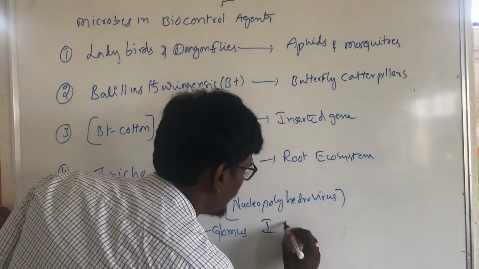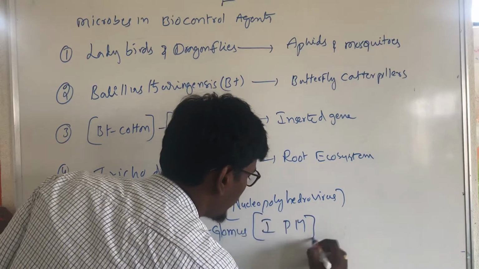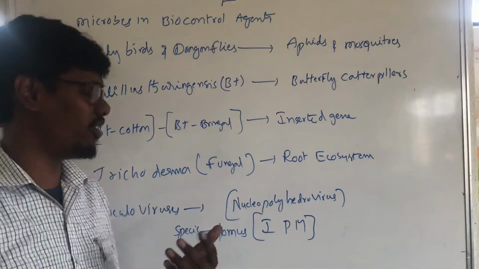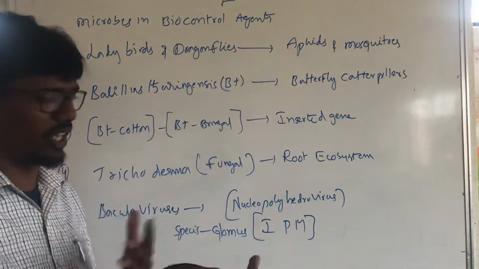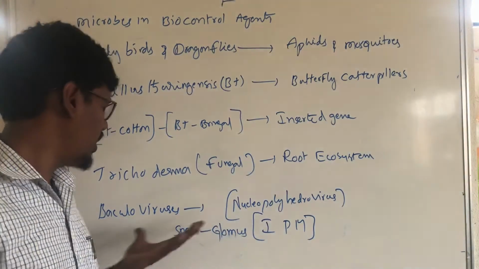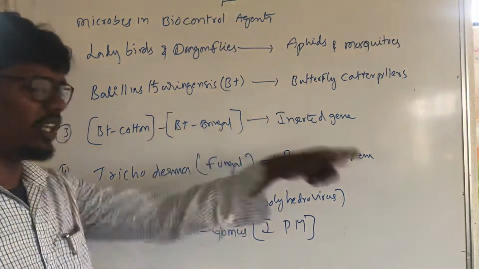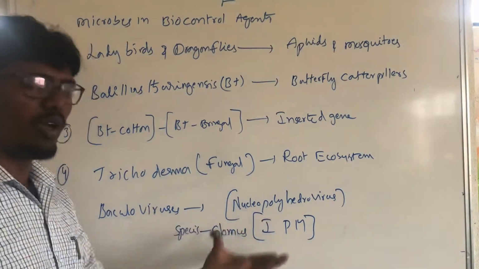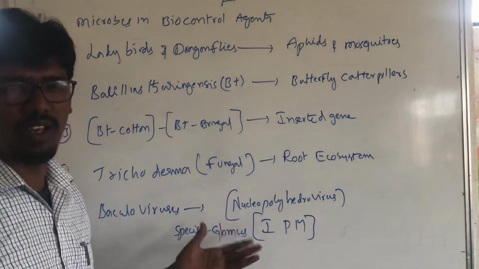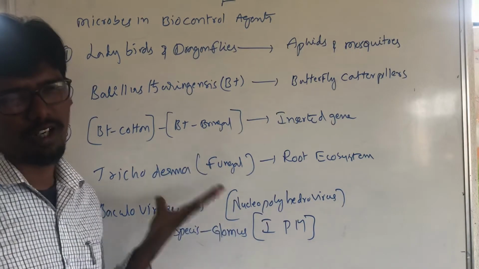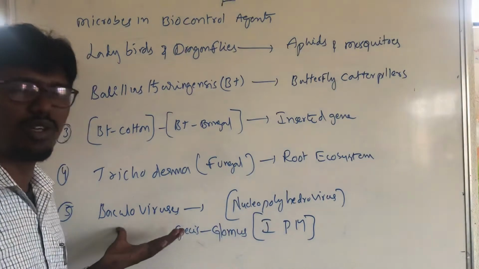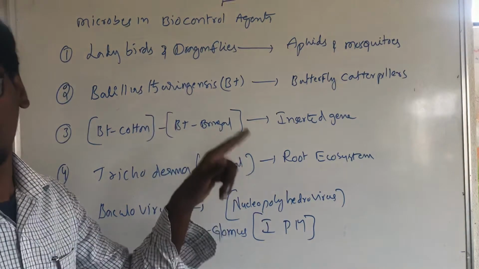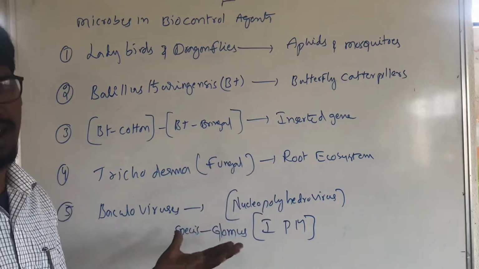IPM means integrated pest management. Integrated pest management means that whenever something harmful is present in the plants, the baculovirus acts as a pathogen to kill it. In case they are useful to plants, there is no reaction, because they are useful for plants. So baculovirus is called a pathogen that kills harmful insects and arthropods, while useful organisms in our plants are conserved.